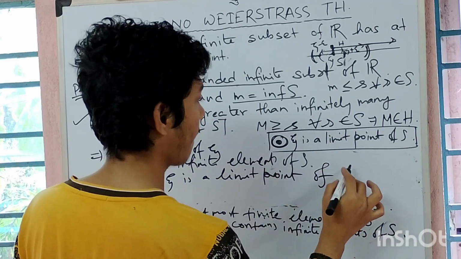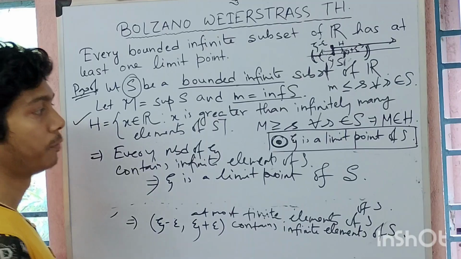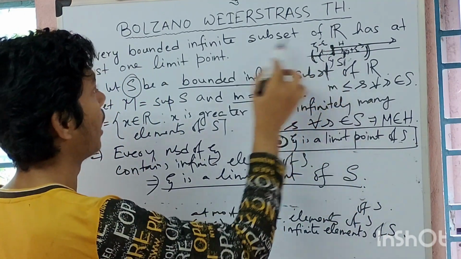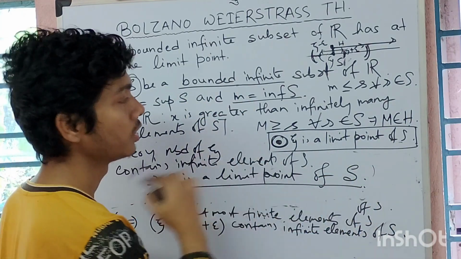I had to prove that S has a limit point, and I have proved that xi is a limit point of S. So I am done.